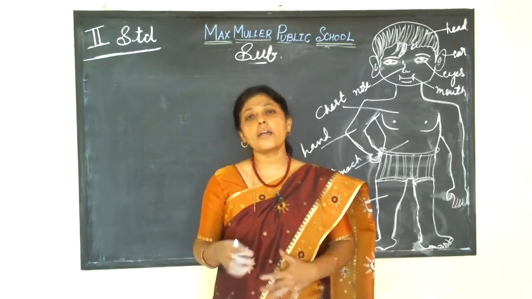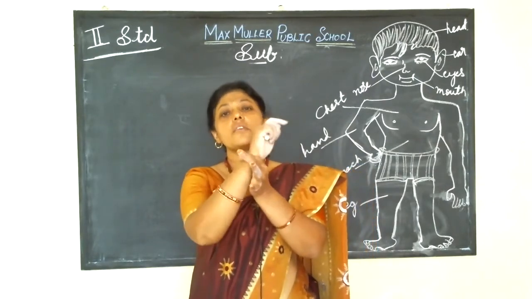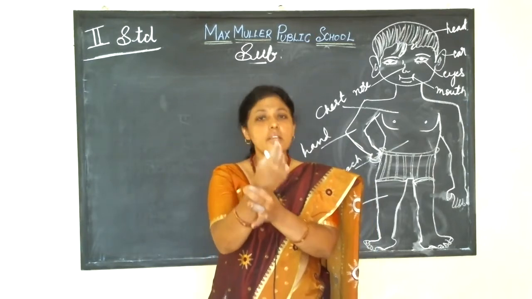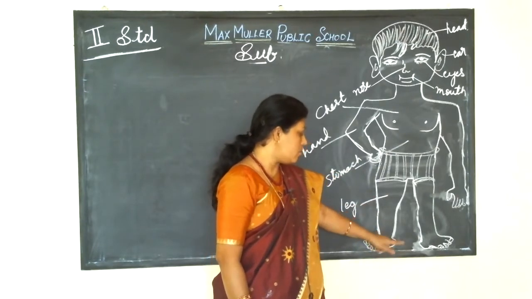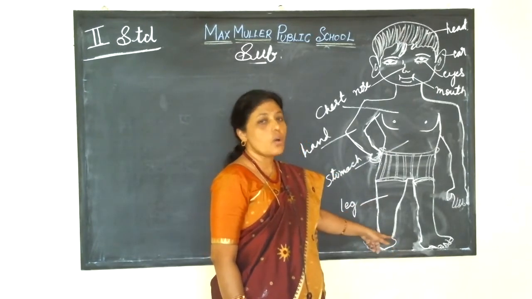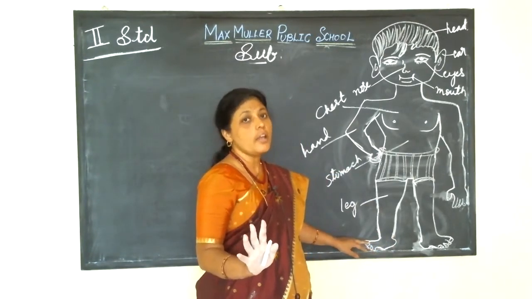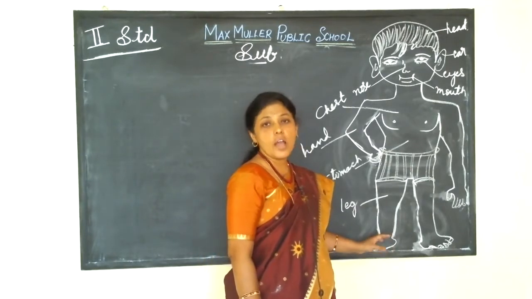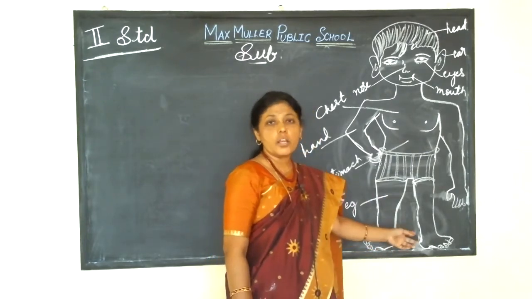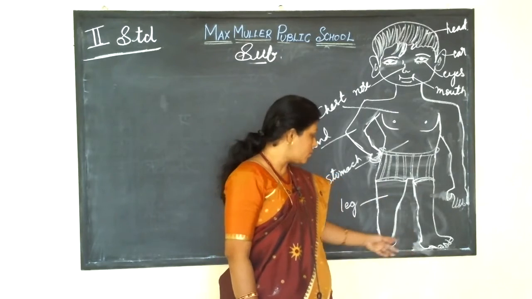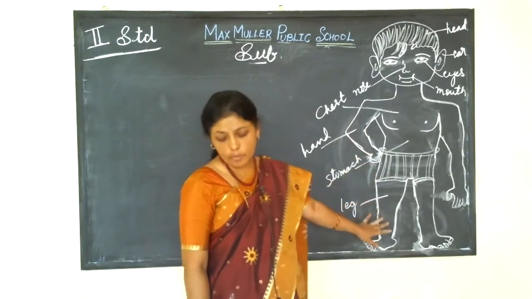Okay children, come to the next. Chest, stomach, legs. In hand this is wrist. Then come to the leg part. This is ankle. In each foot you have 5 toes. So how many toes do you have totally? 10. Totally you have 2 feet and 10 toes. So this is the parts of our body.